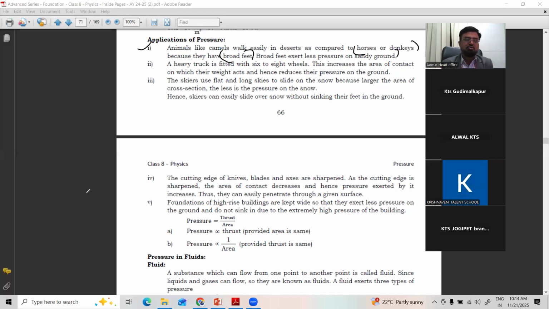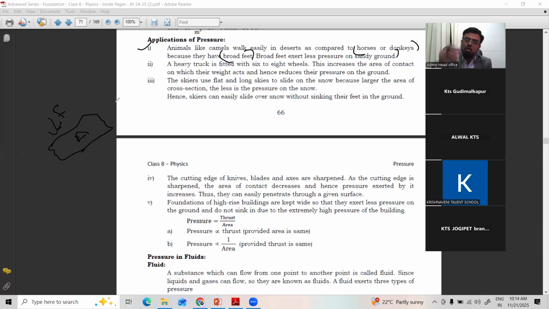If you see carefully, the camel has very big feet, so the area is more. When force is acting on more area, what happens? Pressure is less. Area is more, pressure is less. So less pressure acts on the sand, and it walks comfortably over the sand. Whereas a horse or donkey or even a human being has very small feet. Of course, the donkey and horse have much smaller feet than a human being.